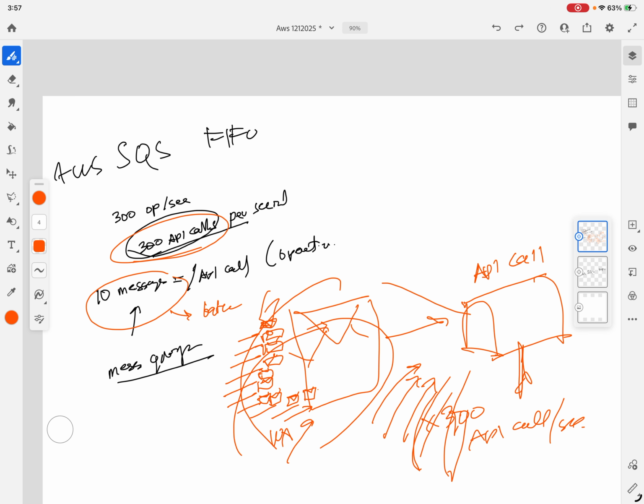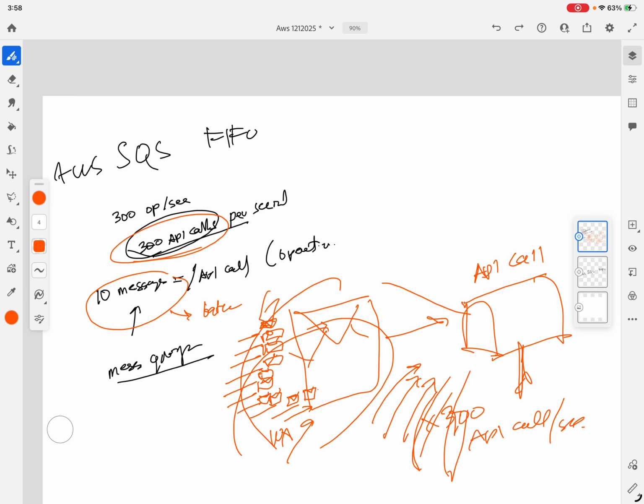You can't increase throughput arbitrarily, but FIFO queues now support high throughput mode. With high throughput, you can reach up to 3,000 transactions per second per FIFO queue, still respecting message groups. What is this? Message group. FIFO queues use message groups to maintain order within a group. You can have up to 100,000 message groups per queue. Each message group serializes messages, so operations in different groups can happen in parallel.